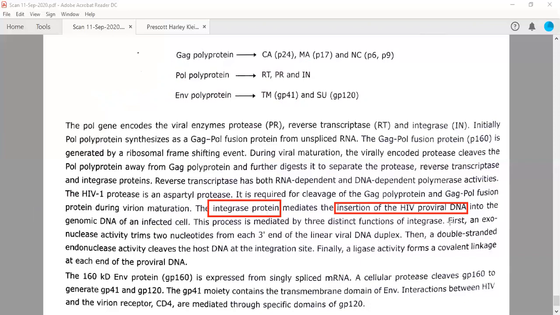Okay, so one more thing you need to remember. We have discussed that reverse transcriptase has three roles. So let me write here so that you can remember. This is reverse transcriptase, and it has three roles. One is that it is an RNA dependent DNA polymerase. Second function is that it is a DNA dependent DNA polymerase. So you can write the same.